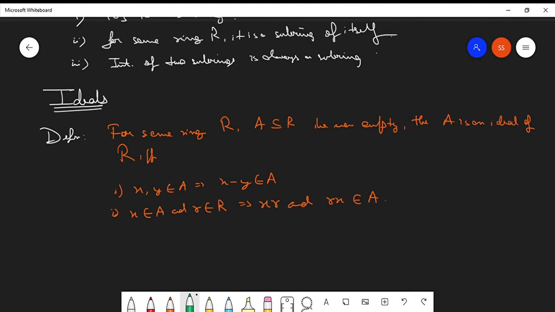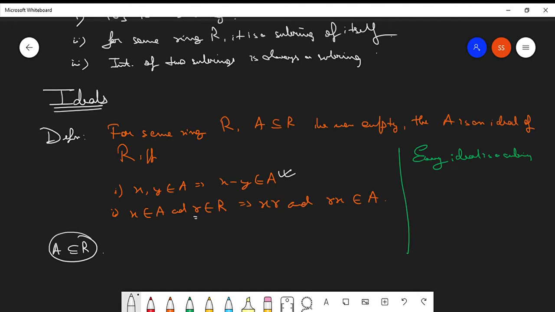Now every ideal is a subring. I'm writing it here. How can you verify it? See, this condition is obviously the first condition of a subset to be a subring. What can we do about the second condition? Since A is a subset of R, this particular element which belongs to capital R, we can take the same element from A also, right?